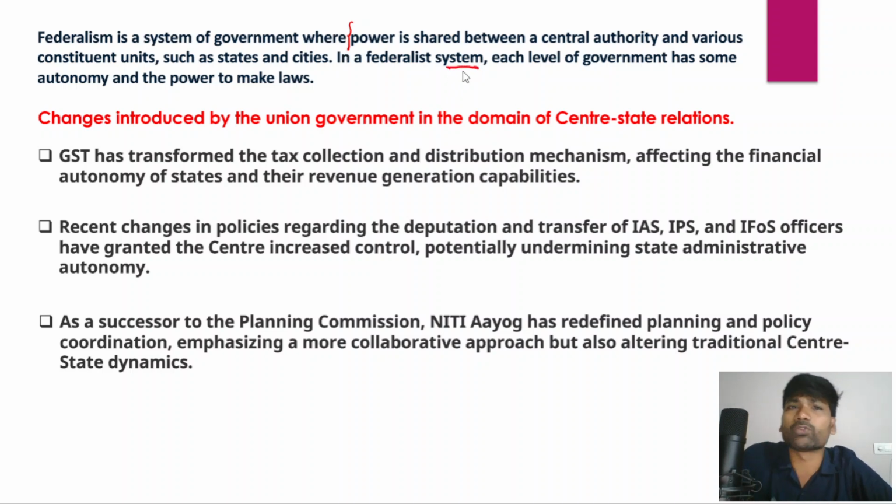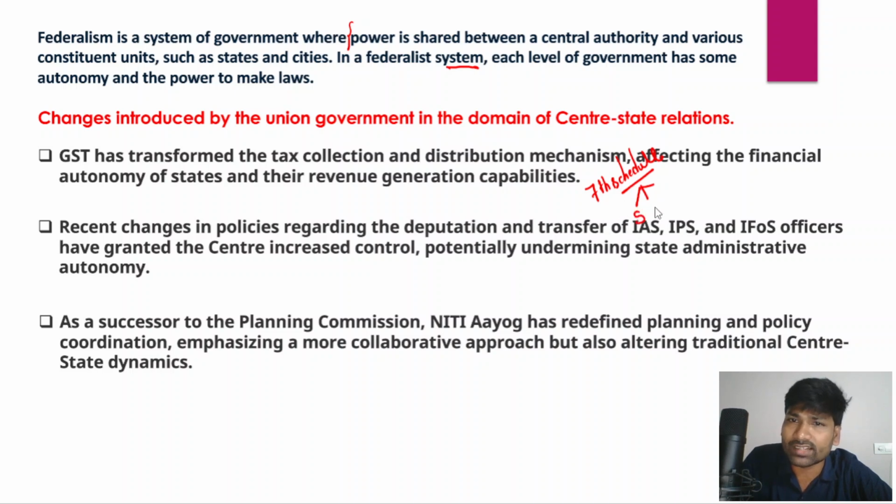When we talk about the federal system, each level of government has some autonomy and the power to make laws, right? For example, within the Indian Constitution we have the Seventh Schedule. I hope everyone has some basic understanding about the Seventh Schedule of the Indian Constitution. Now, the Seventh Schedule of the Indian Constitution talks about three important lists.